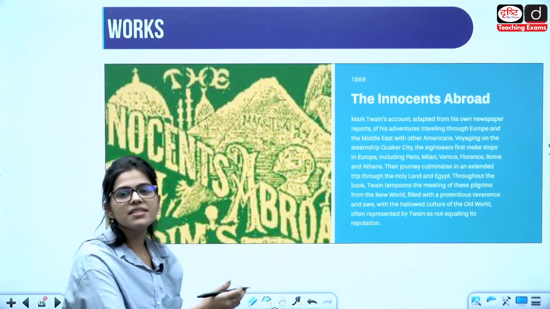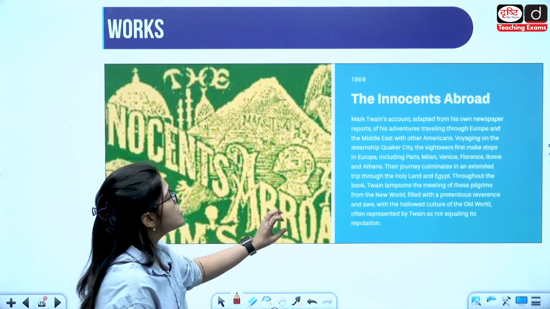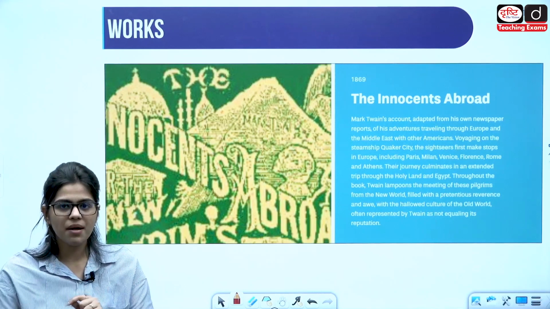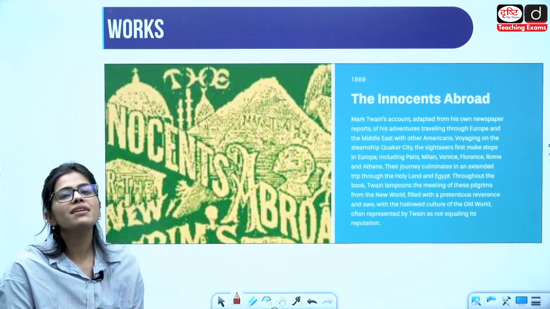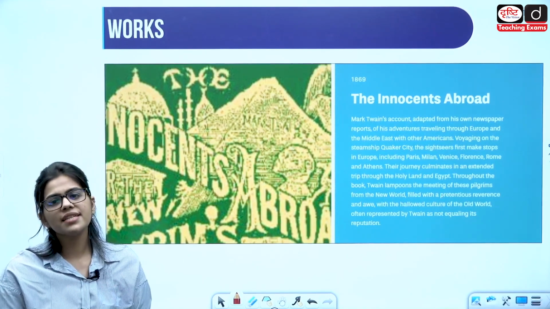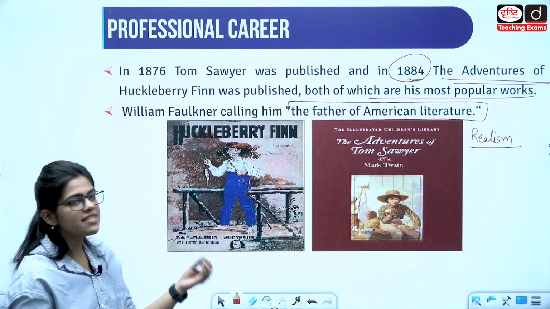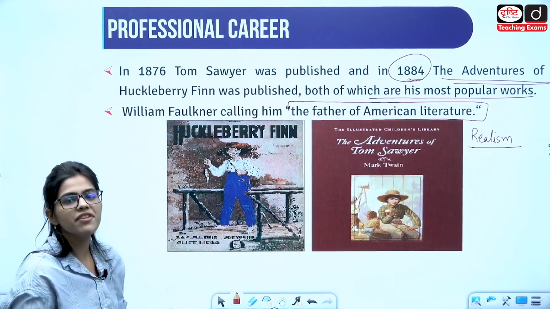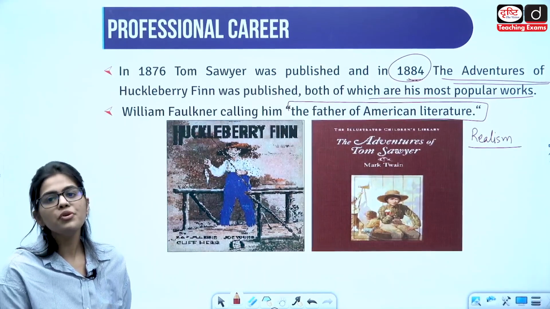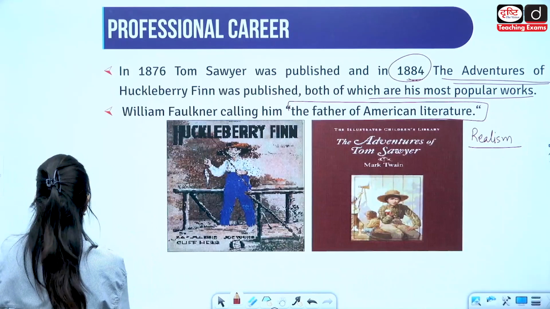Gradually, we will be discussing every work that he has done. It would be beneficial; there are short summaries that I have tried to give you here. You can pause the video and read the summary. It is important to know the works he has done from the examination point of view. Some works you can read in greater detail, for example Tom Sawyer as well as The Adventures of Huckleberry Finn. All the characters and the dates should be known to you when it comes to these two works.